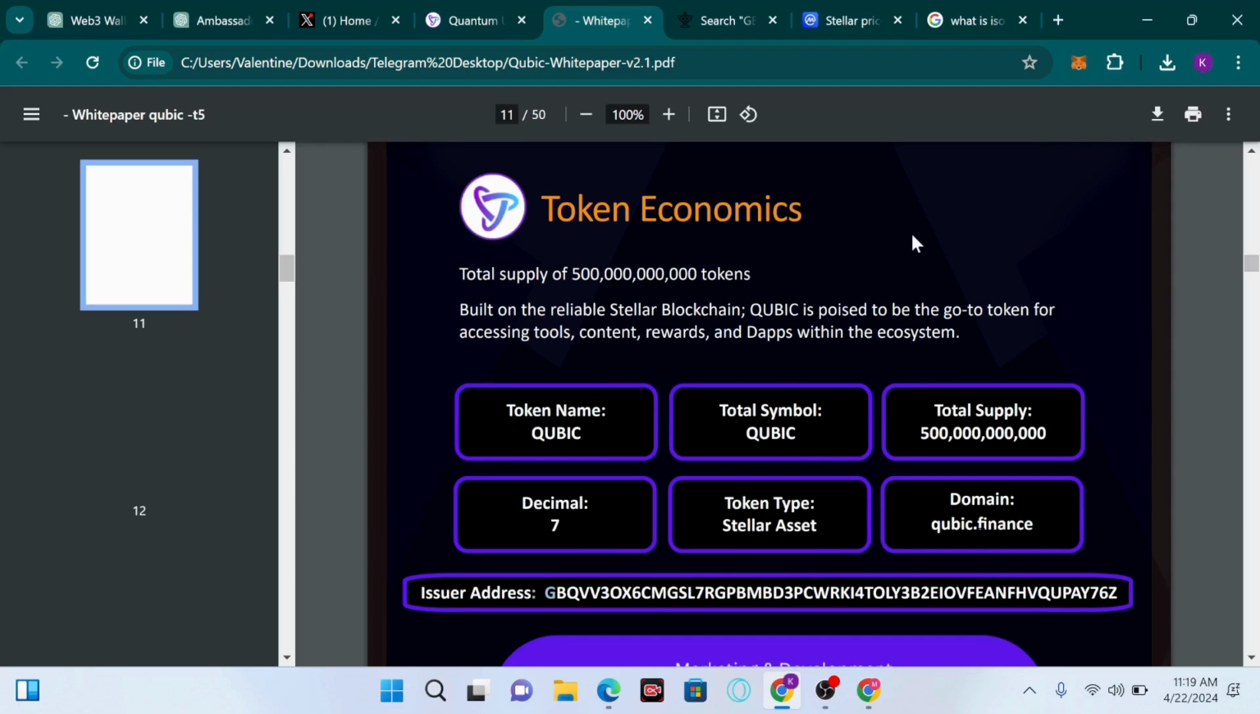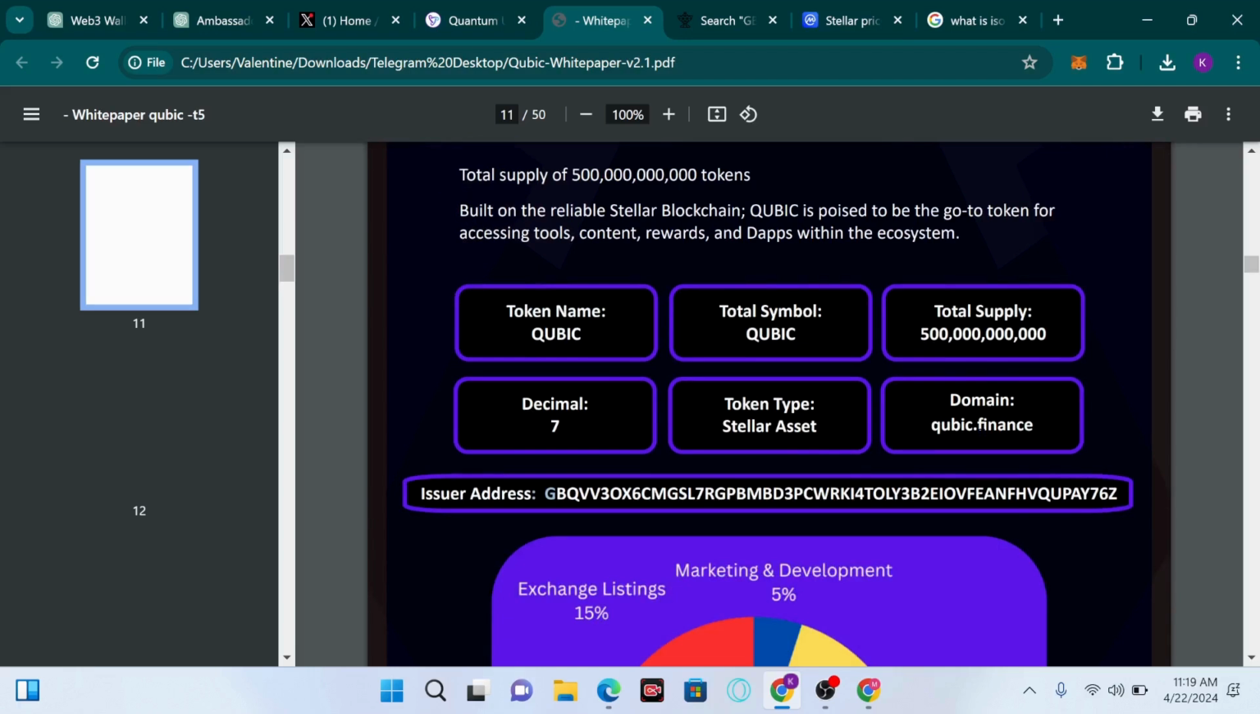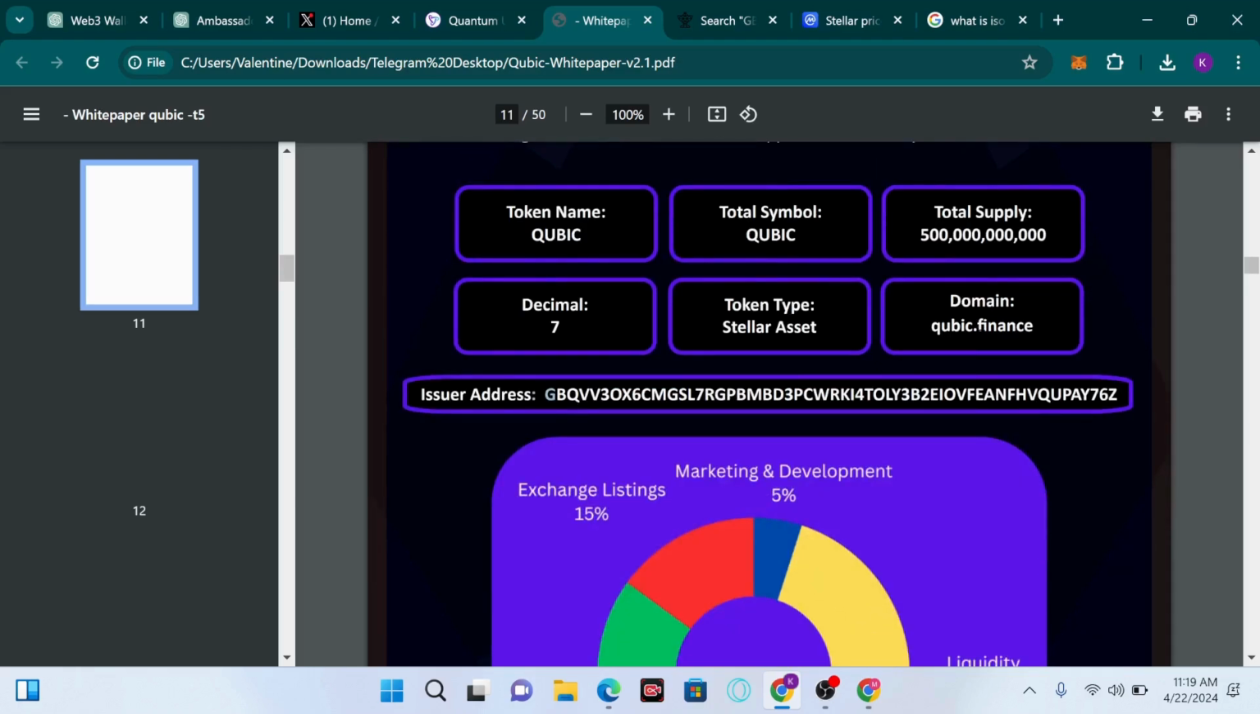So the token name is QB. The token symbol is QB. The total supply is 500 billion tokens, and the decimal is 7. The token type is a Stellar asset, and the domain is qb.finance. So we have the issuer address. The issuer address is like the smart contract address.